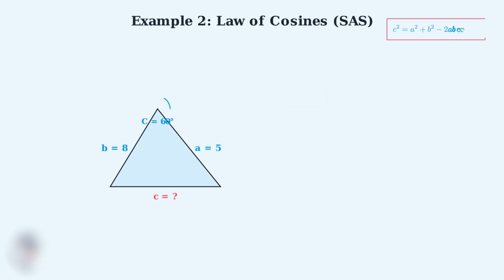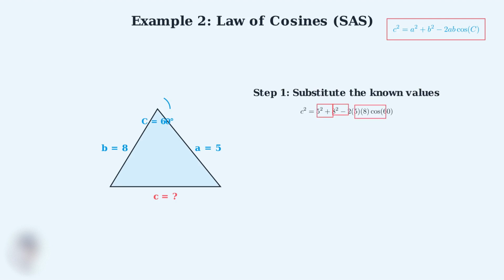For the SAS case, we use the law of cosines. The formula is c squared equals a squared plus b squared minus 2ab cosine of C. This formula helps us find the third side when we know two sides and the included angle. Step 1. Let's substitute our known values into the formula. We have a equals 5, b equals 8, and angle C equals 60 degrees.